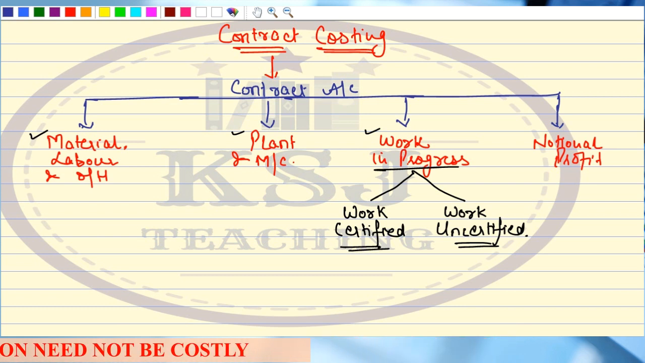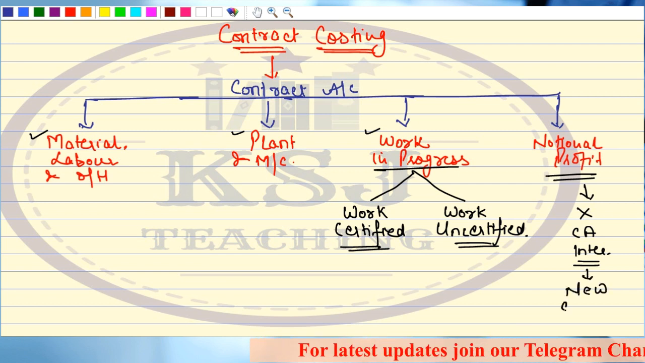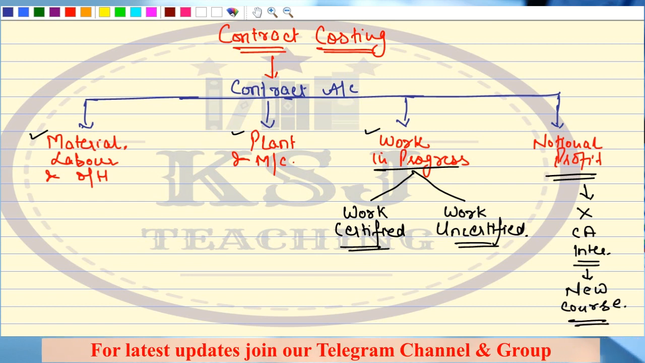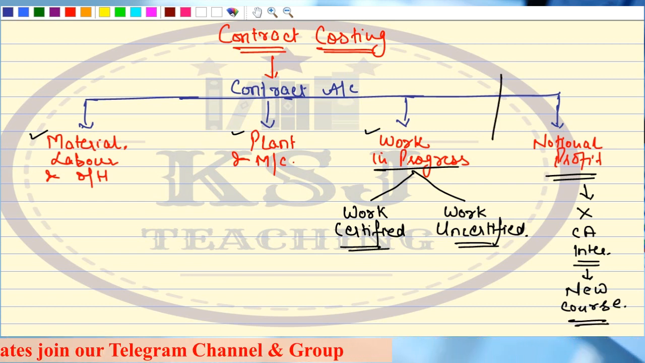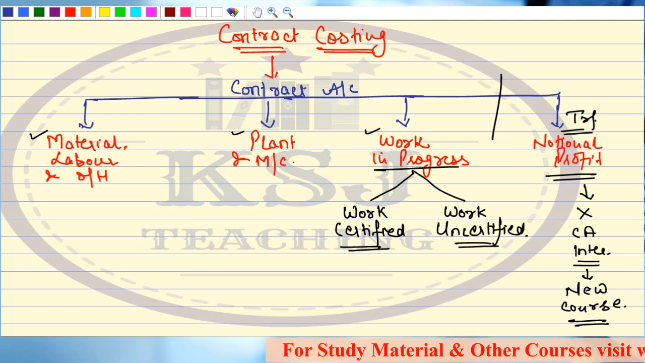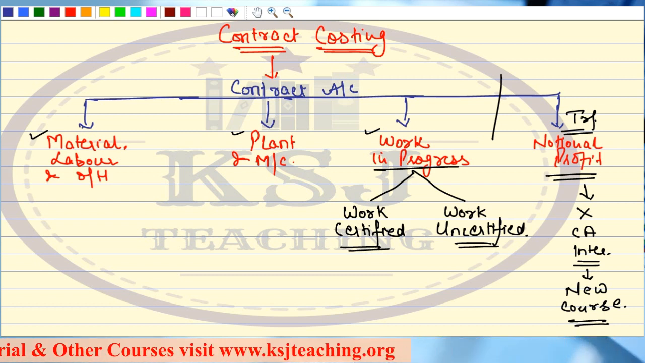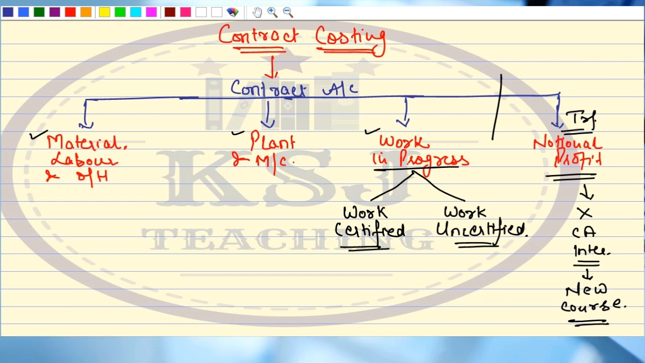Now the last part, this notional profit part, is not to be covered by CA Inter new course students, right? For these students the question will end here. Calculation of notional profit is there, but transfer of notional profit is not there for the CA intermediate new course students. They have to study the contract account on 3 bases: material, labor, overhead, then plant and machinery, and then WIP. In WIP, work certified and work uncertified, right?